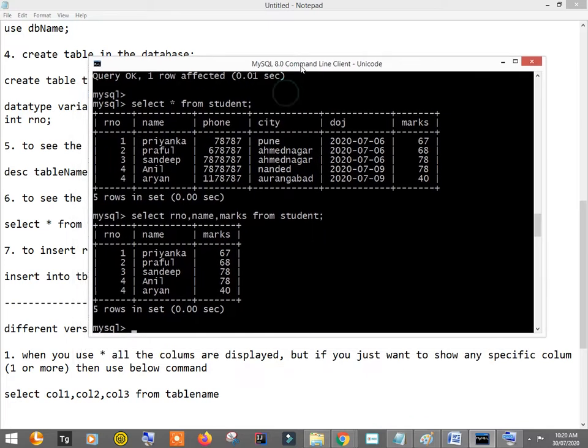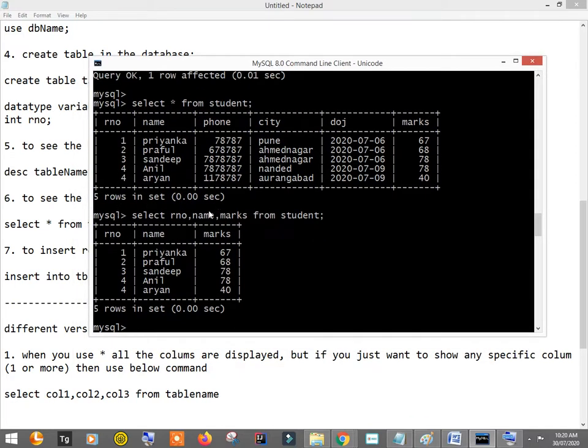Now this is the table that we have got. Let's suppose I don't want to call this RNO. I want to call this, let's say, student ID, and I want to call this student name, and I want to call this a percentage. Okay, so you can do it like this. So RNO as, let's say, student number. Okay, let me just hit enter. Do I get it? Yes, like this.